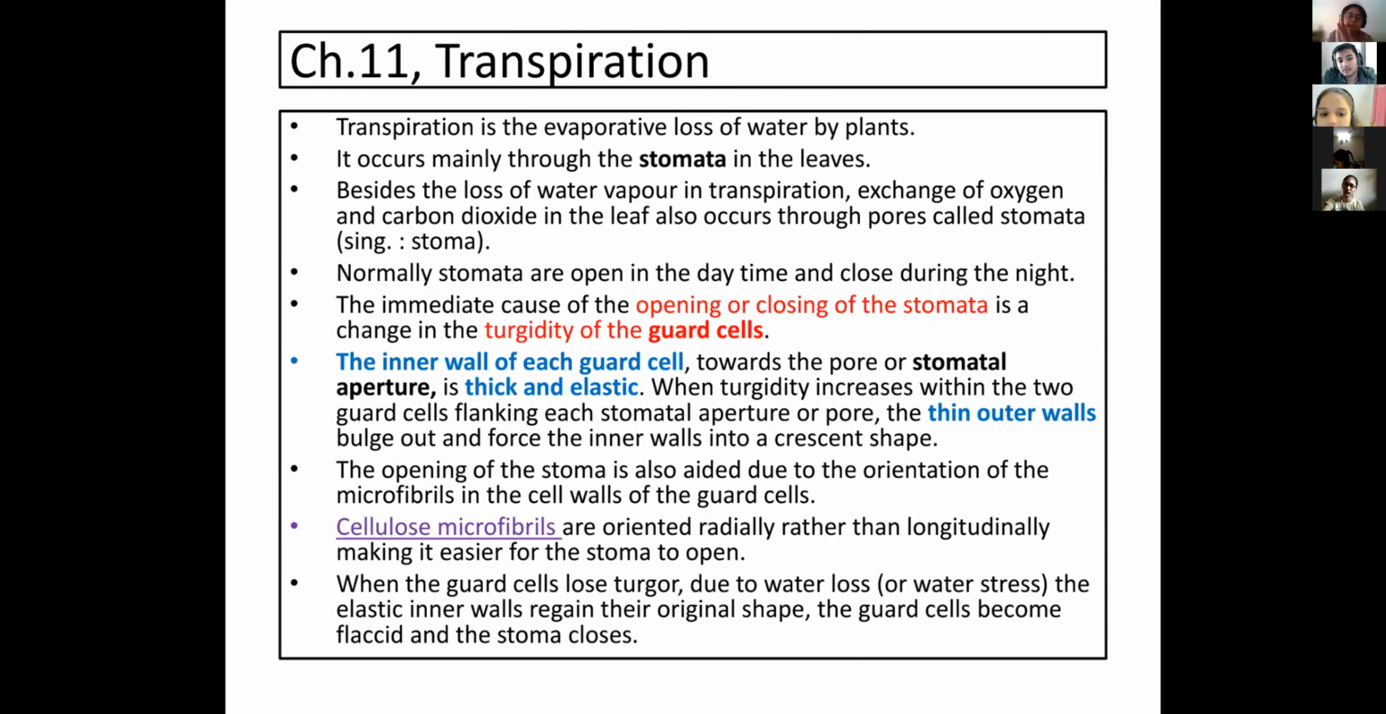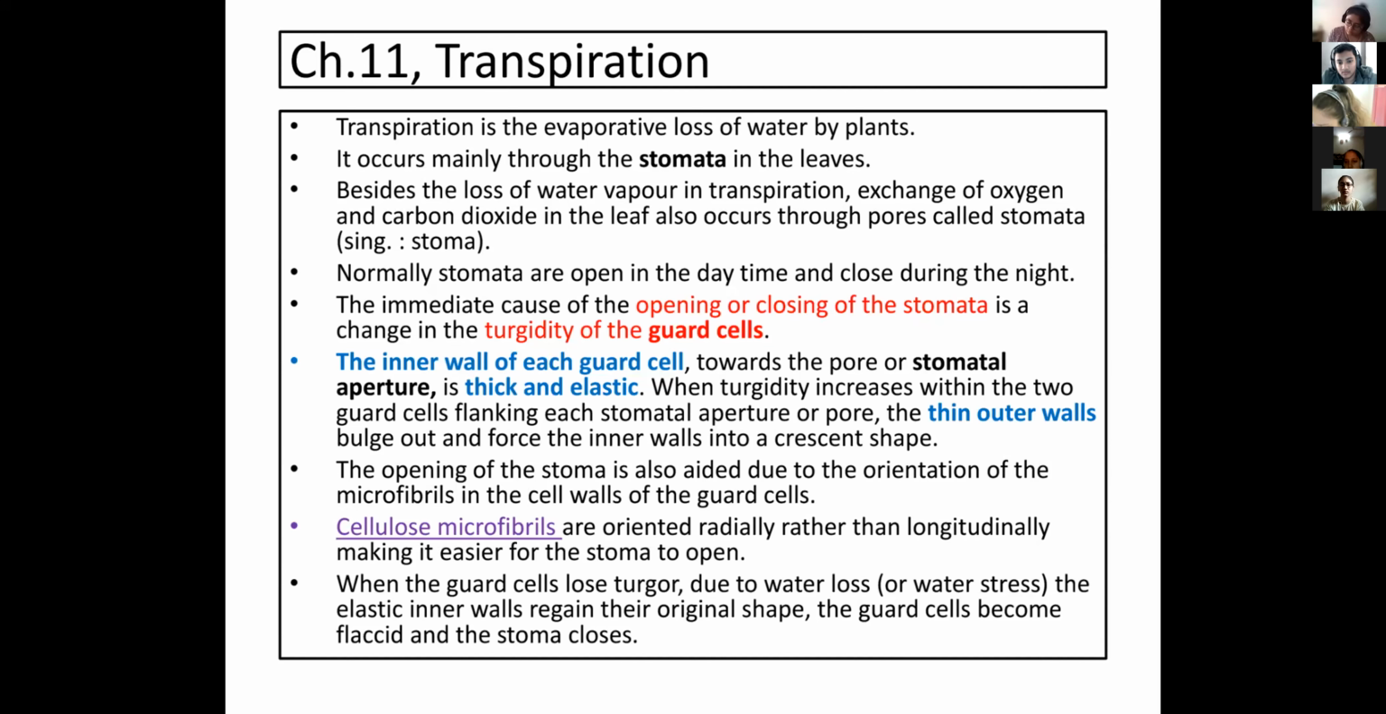Up to here, right? Brief revision up to here. In leaves, stomata are present. Stomata are made by two guard cells. The shapes of these guard cells differ in dicot and monocot. In dicot, they are bean or kidney shaped. In monocot, they are dumbbell-shaped stomata.